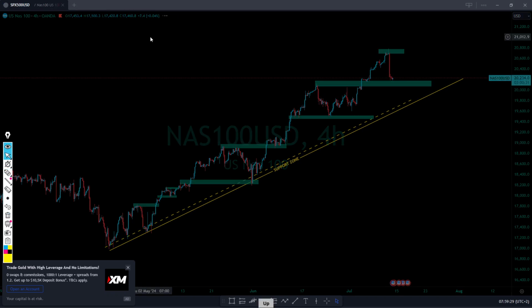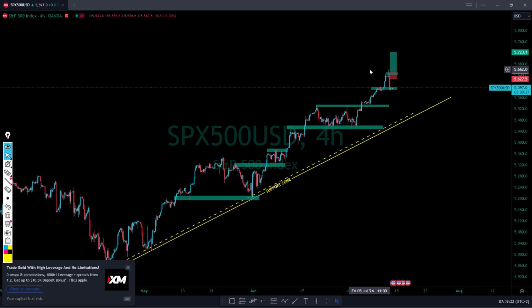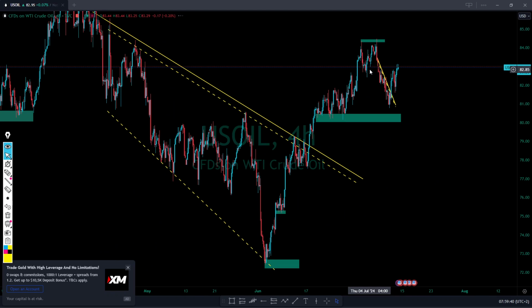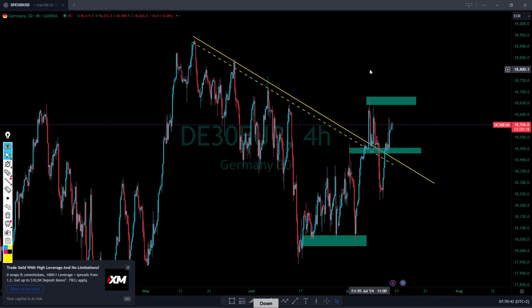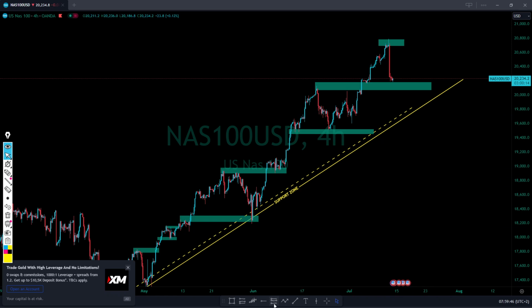So let's check S&P. I think it's just the same thing. We saw a nice reversal. We had a nice buy pending order on top. Let's see the other one. German 30 going crazy. US oil trying to reverse. But anyways, I think for now, guys, it's enough. I think this is going to be a very nice signal.